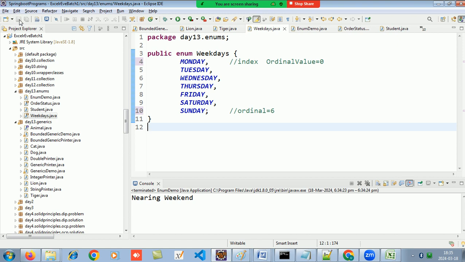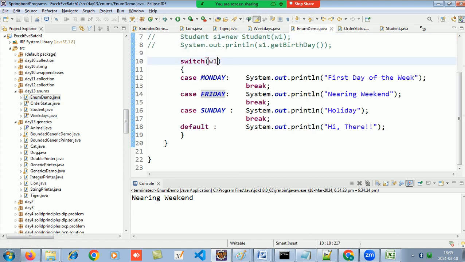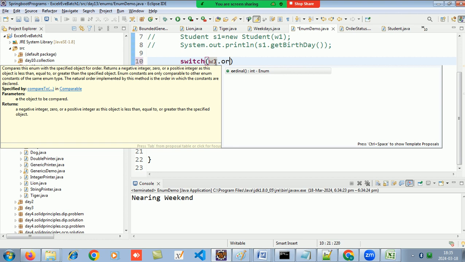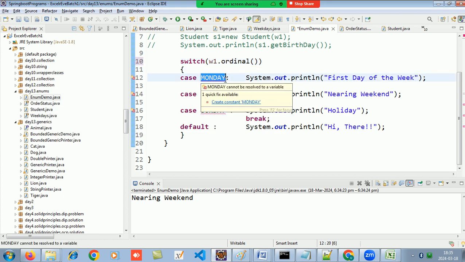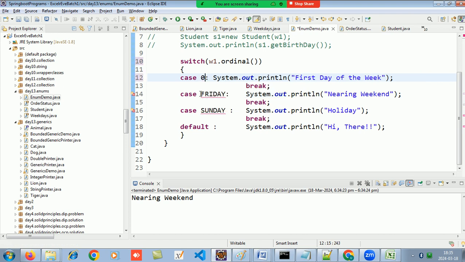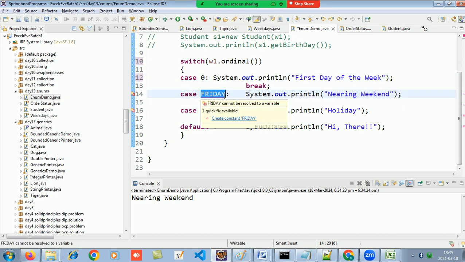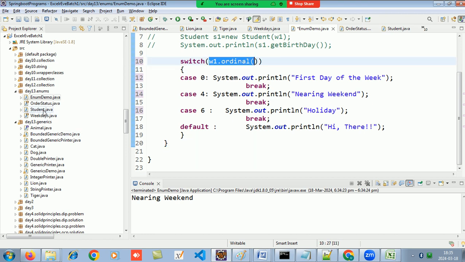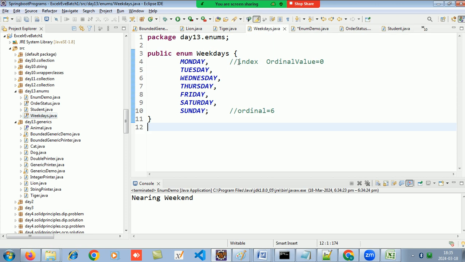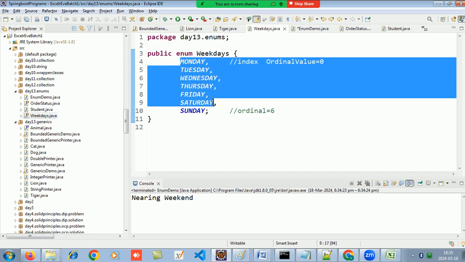So now switching the W1, if I say W1 dot ordinal, now the cases will be different. So Monday is 0, Friday is 0, 1, 2, 3, 4, and Sunday is 6, right? So now as I am taking the ordinal value in the switch case, it will work on the indexes, not on the actual value. So that's why the order is important.